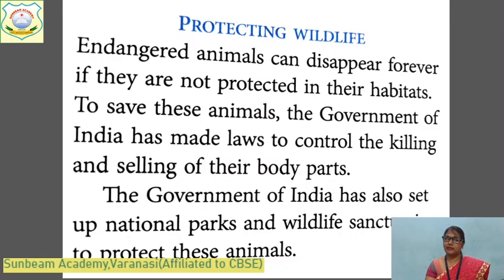They will slowly disappear. To save these animals, like white tiger, elephants, crocodile, rhinoceros, which are nowadays becoming less in number, the government of India has made laws. They have made some rules to control the killing and selling of their body parts. If any people are found doing like that, they will be punished. The government of India has also set up national parks and wildlife sanctuaries. Many national parks and sanctuaries have been made to protect these animals.